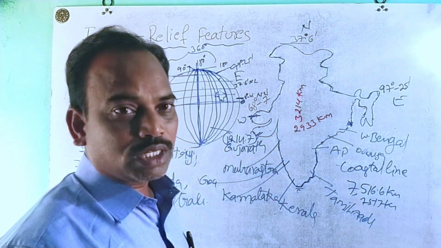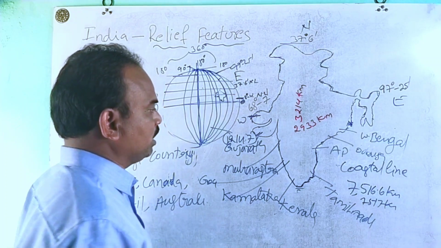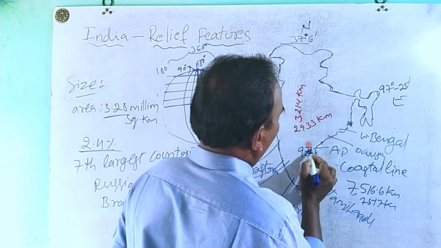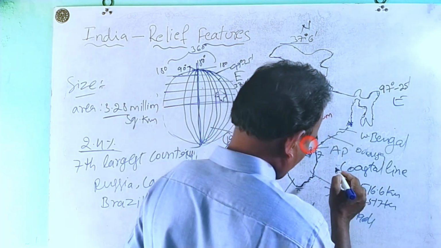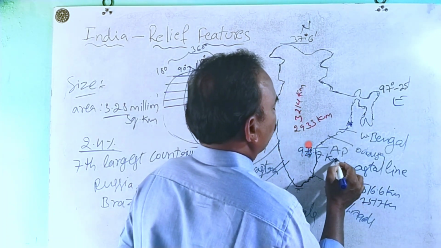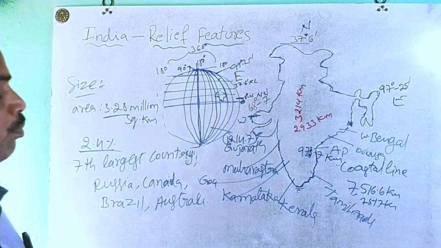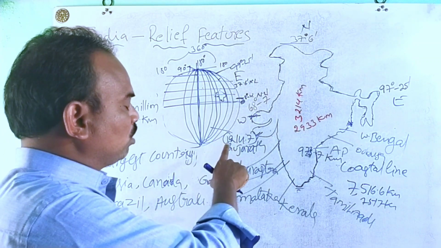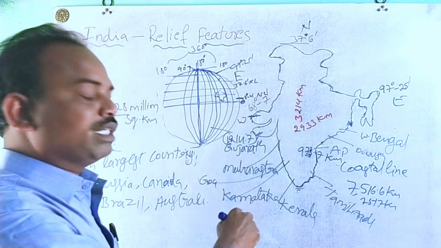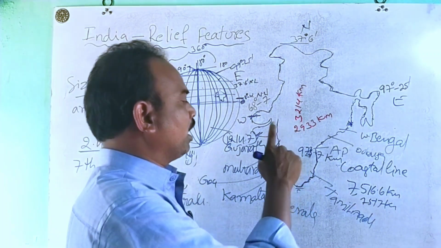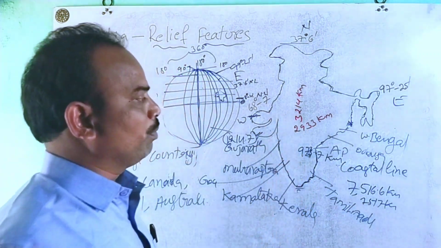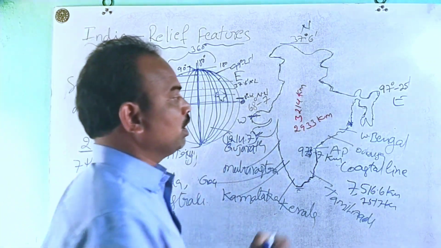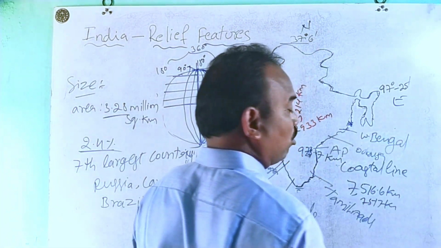Once upon a time AP was combined, so the length of the AP coastline is 973.7 kilometers. So the longest coastline is Gujarat, 1214.7 kilometers. Second largest is AP, 973.7 kilometers. The lowest, the least length of coastline, is West Bengal. So how many kilometers is there?